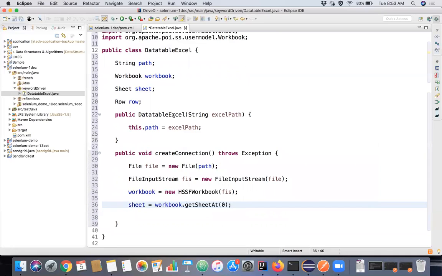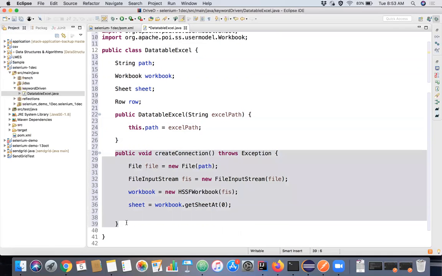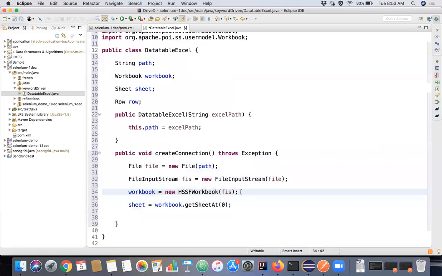Okay? So while creating a constructor, we are taking the argument of an Excel sheet path, and we are initializing the path through the constructor itself. While creating a connection to the particular Excel sheet, using the File class and FileInputStream class, we are reading the file and passing the input stream to the FileInputStream class, and we are reading the workbook. We know that it's an XLS file, so we are assigning the value of workbook to HSSFWorkbook and passing the FileInputStream object itself. And for sheet, we are getting the first sheet available in that workbook.